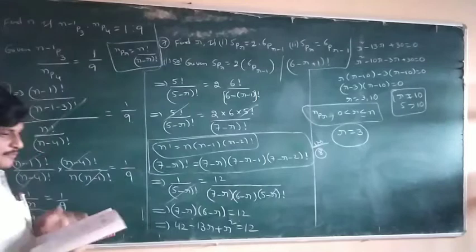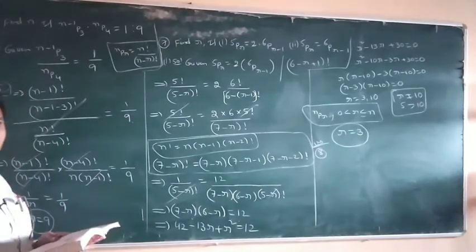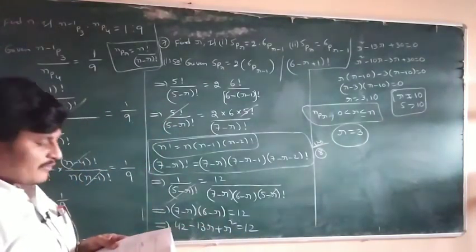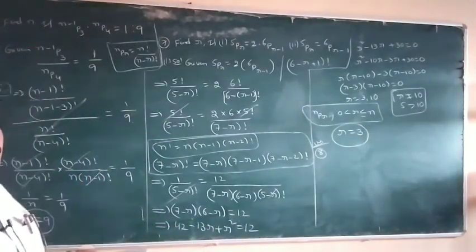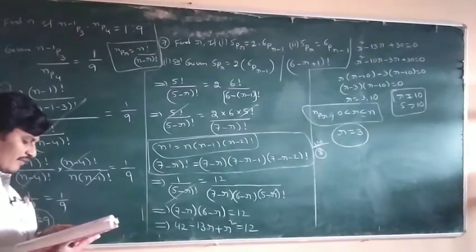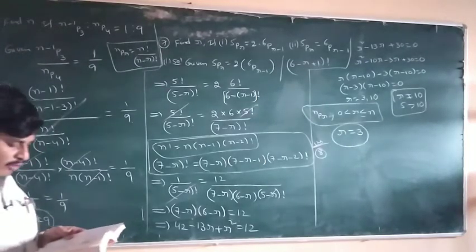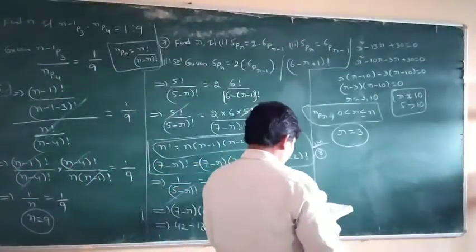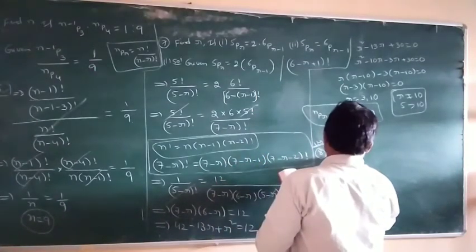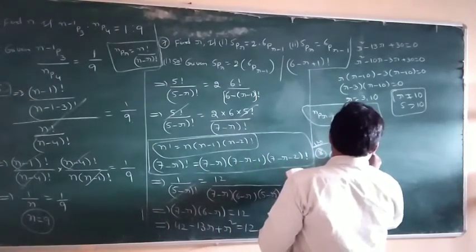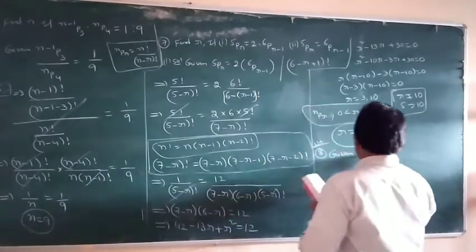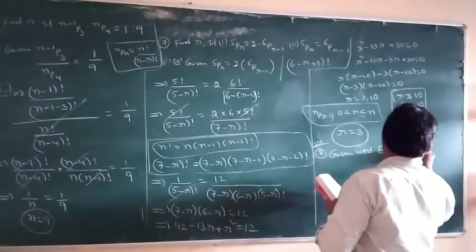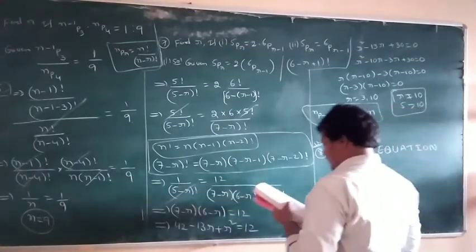How many words, with or without meaning, can be formed using all the letters of the word EQUATION? Meaning is not important.